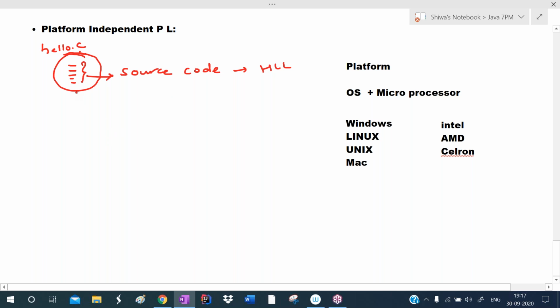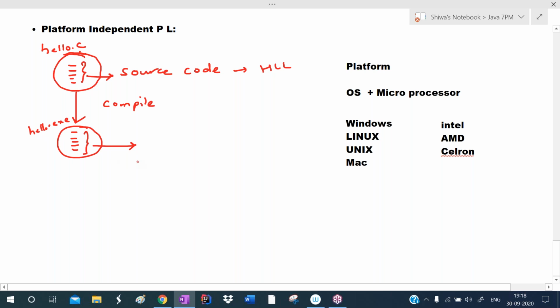So we have to translate it to the low level language. For that, we have to compile this program. After compilation, it will generate an exe file. The hello.exe file is created.